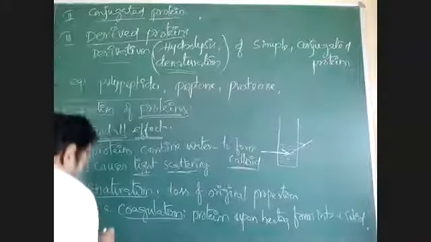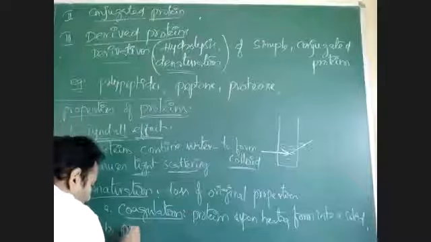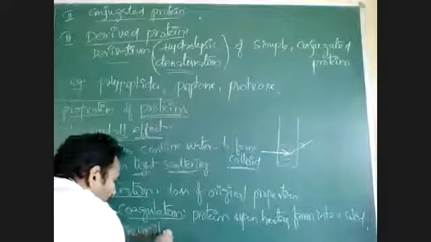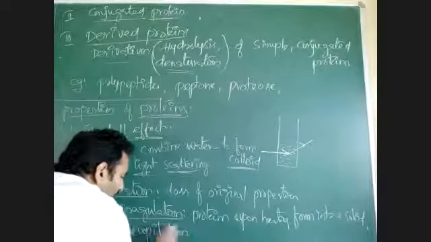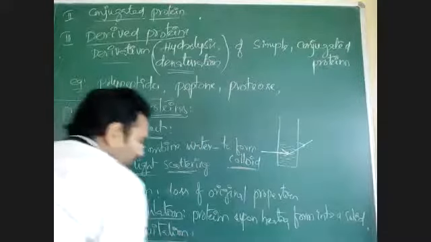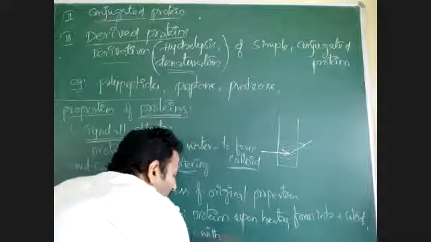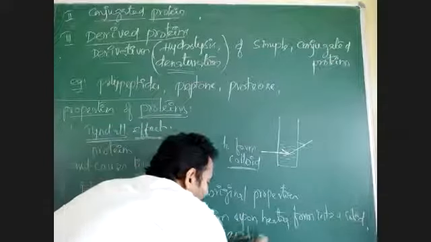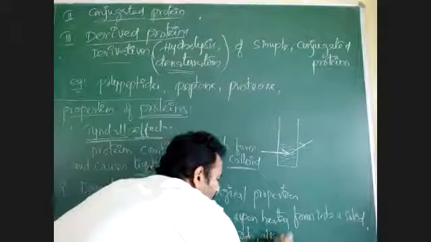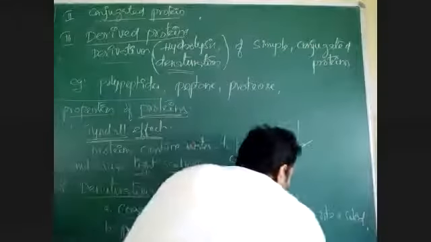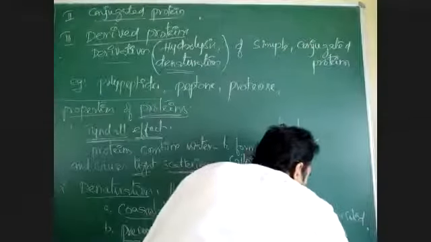And another type of denaturation is precipitation. Precipitation means on reaction with acids, alkalis, they form precipitate.